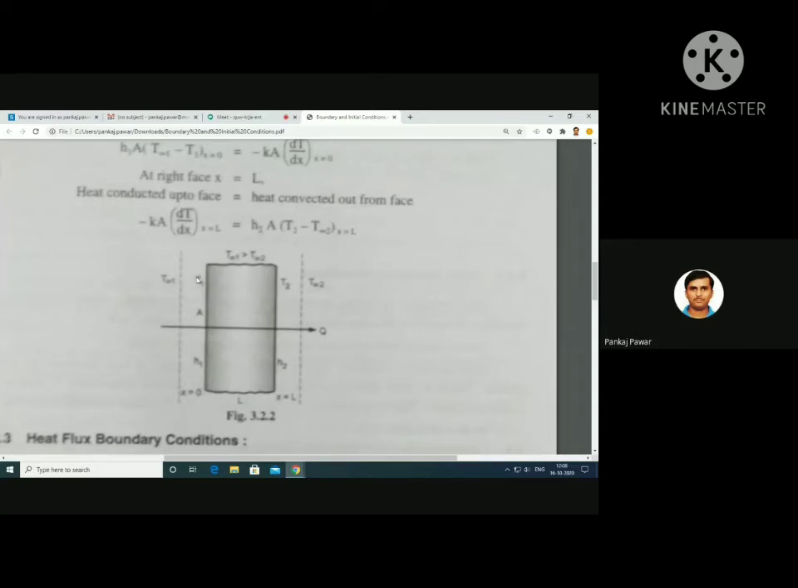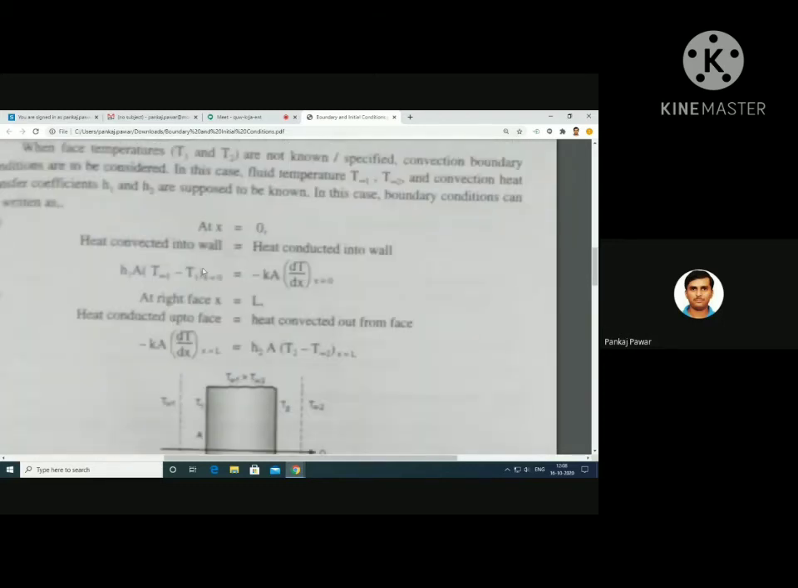So the left surface temperature is T1, and that surface is exposed to fluid whose temperature is T infinity 1, and the right side face temperature is T2, and that face is exposed to fluid whose temperature is T infinity 2. Okay, so we have these boundary conditions you can observe here.